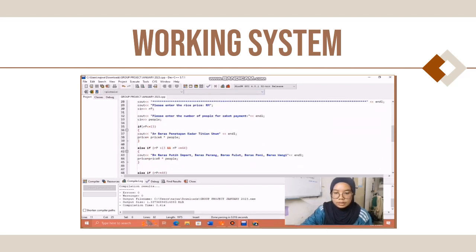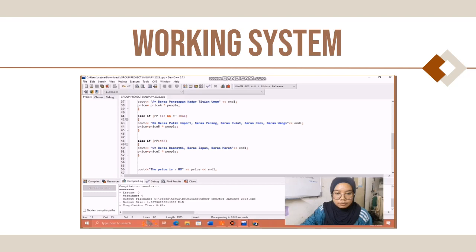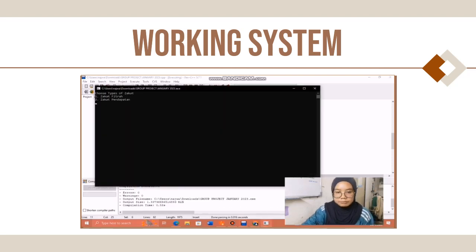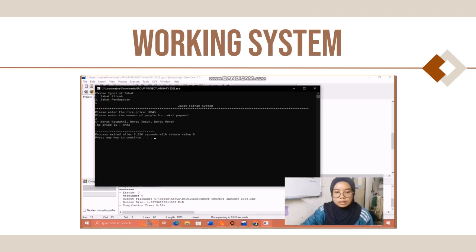So let's say we give another try for zakat fitrah. Let's say we put 45 ringgit and then we put 2 as the number of people for zakat payment, and then they will state the price here, and we can still use the same method to identify if they calculated it right or not. Okay, so going for the next one, zakat pendapatan.